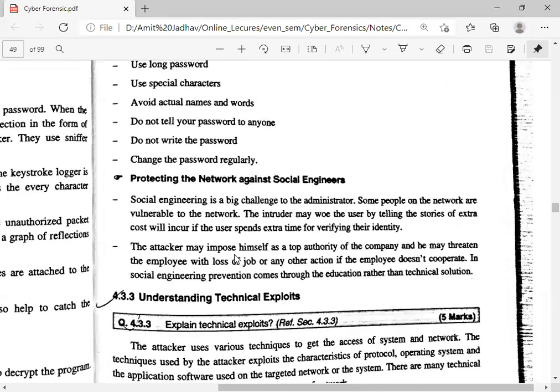The attacker may pose as the top authority of the company and may threaten the employee with loss of job or any other action if the employee does not cooperate.